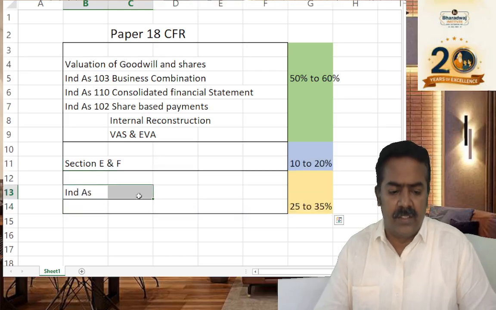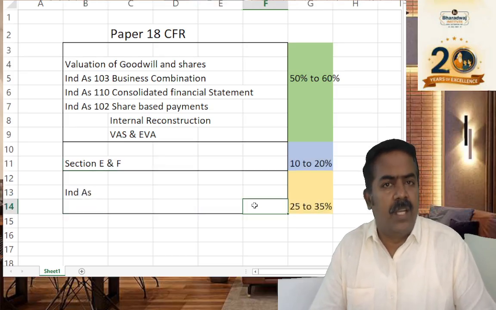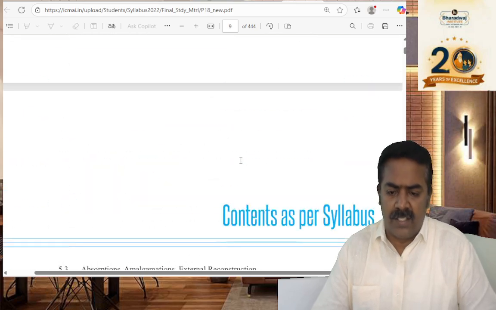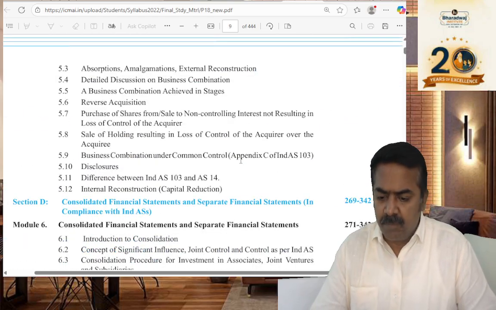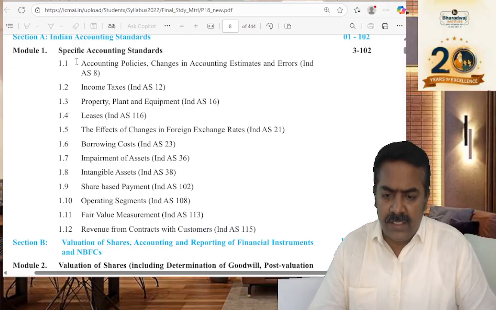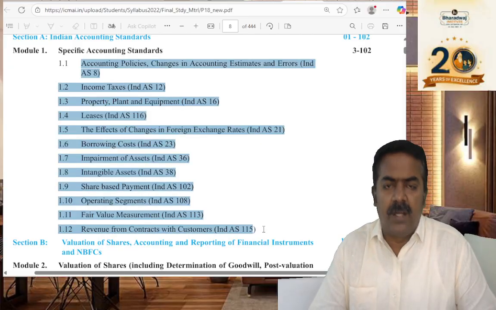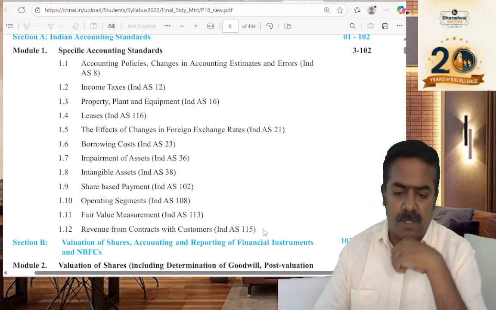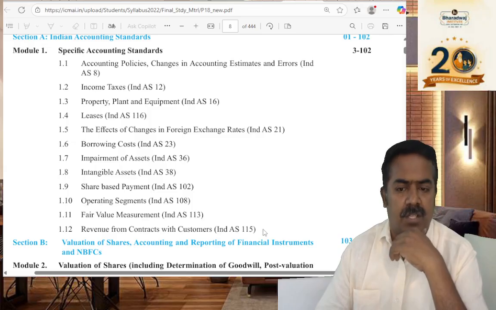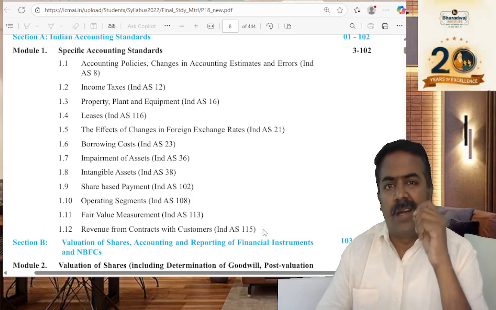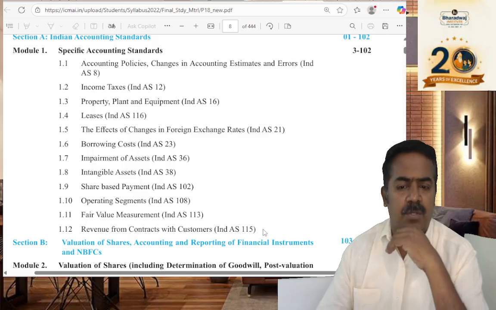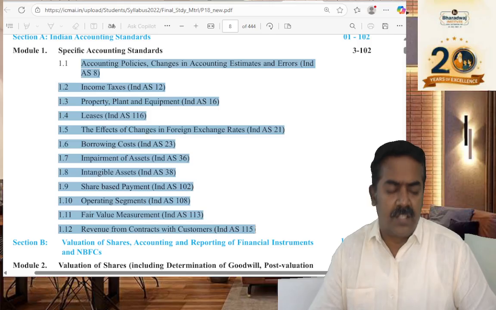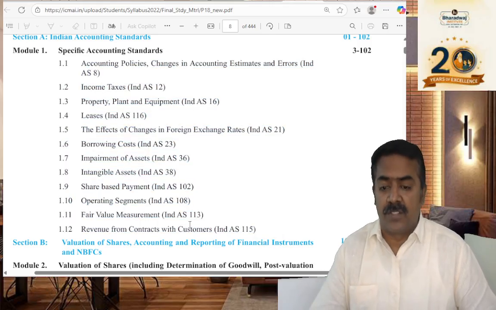Then comes Ind AS. Ind AS is tested for a minimum of about 25 marks, up to a range of about 35 marks, in the exam questions. These are the specific Ind AS which are applicable. Apart from that, you have to learn associates and joint ventures, where you can see the last question is always tested from associates and joint ventures. So there are this many accounting standards, and Ind AS is there, which I can focus on.